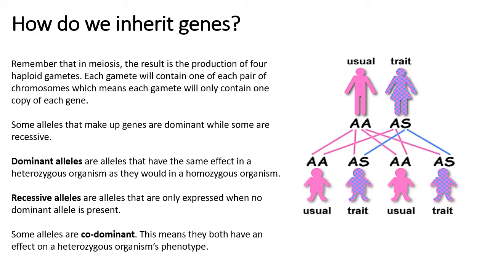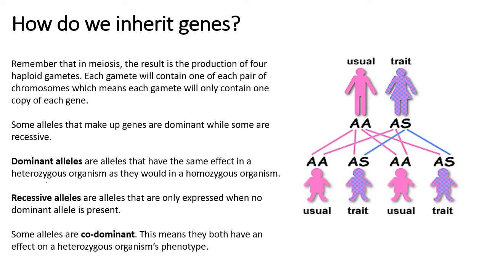With those chromosomes, each gene has alleles, and the alleles, like I said, can be dominant or they can be recessive. In some cases, you have alleles that are co-dominant. What this means is that both of these alleles are expressed at the same time. Dominant alleles will always be expressed even in a heterozygous organism. So even if an organism has 2 different alleles, the dominant allele would be the one that's phenotypically expressed.